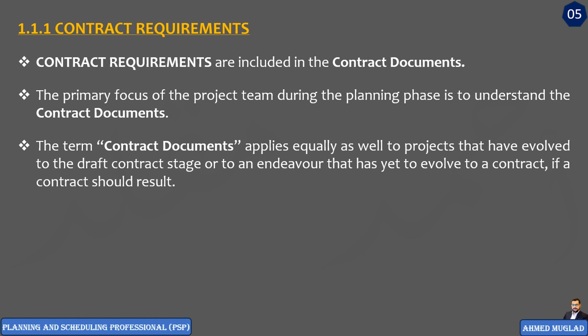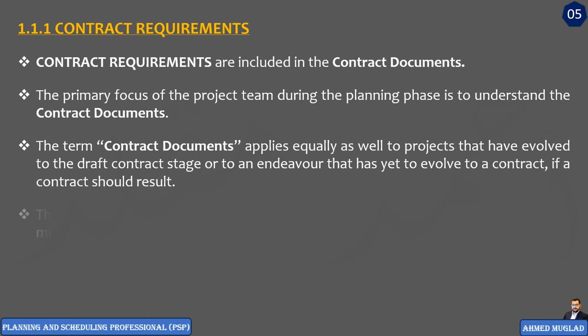Here we can say, for example, before we have contract documents, if a contract should result, we should have bidding documents. As we mentioned, the bidding documents can contain proposed contract documents. So in this case, the term contract documents can also be applied in the draft contract stage, before signing the contract.